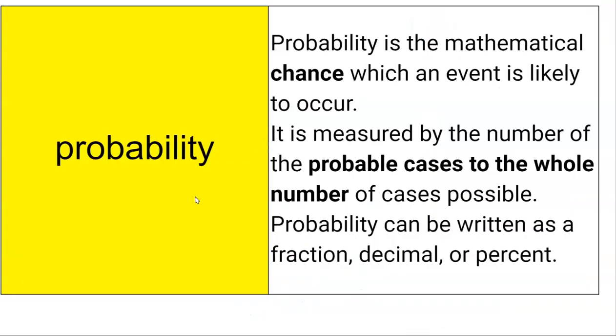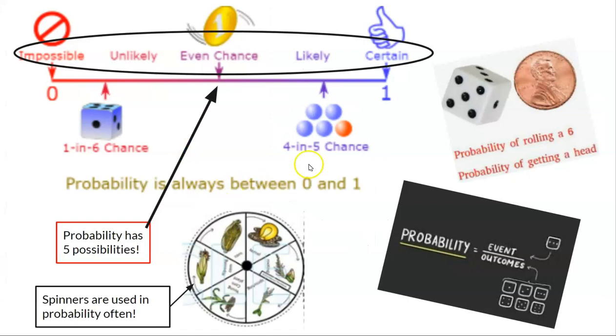Probability is the mathematical chance which an event is likely to occur. So it's measured by the number of probable cases to the whole number of cases possible. It can be written as a fraction, decimal, or percent. And here's some probability. Probability has 5 possibilities. It can be impossible. It can be unlikely. It can be even chance, which is also called equally likely. Could be considered likely or certain.